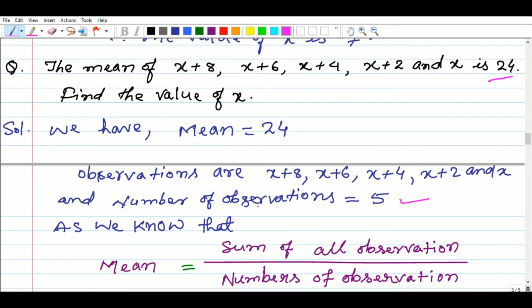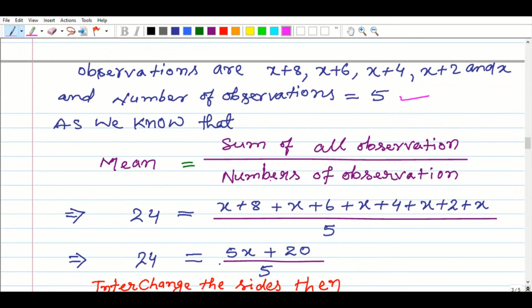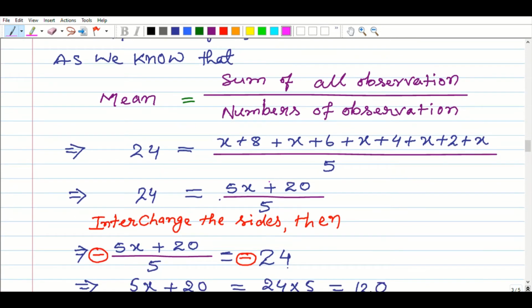As we know, dear learners, mean equals the sum of all observations divided by the number of observations. So 24 equals x plus 8, x plus 6, x plus 4, x plus 2, x, and adding the x terms, 2x, 3x, 4x, 5x, we write here.